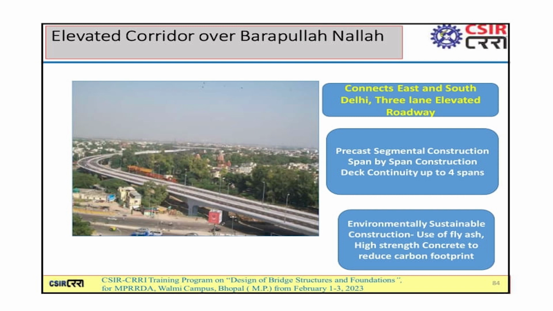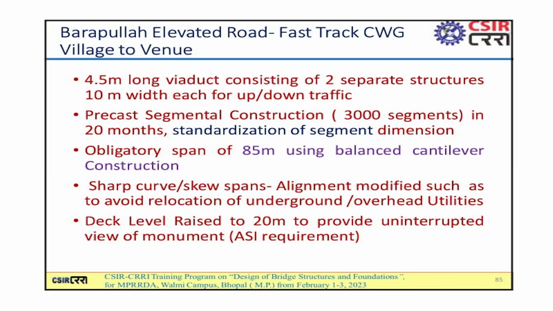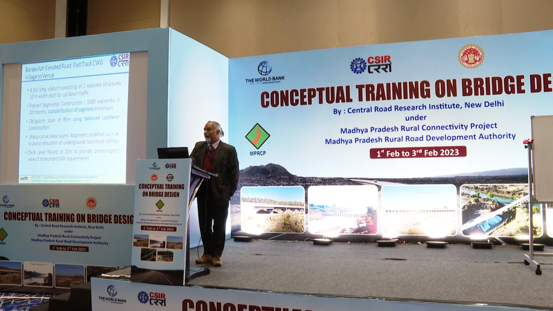Elevated corridor on Barapula during the Commonwealth Games. It's the longest, and this was planned for all types of vehicles, but after seeing the condition, it was restricted to light vehicles only. And even then, presently there is huge congestion on this Barapula Nala elevated corridor in the peak hours. Some details of this flyover: elevated, 4.5 km long, with construction of 2 separate structures for up and down traffic, and precast segmental construction, completed in 20 months.